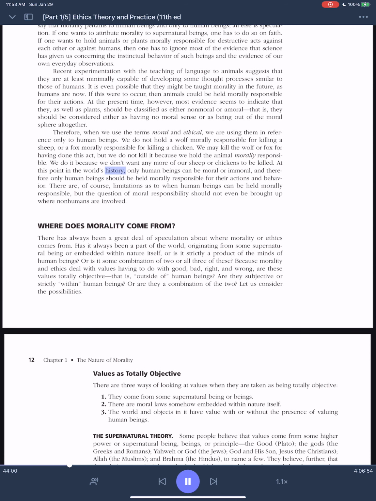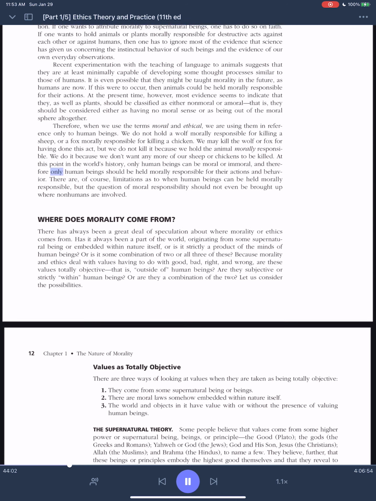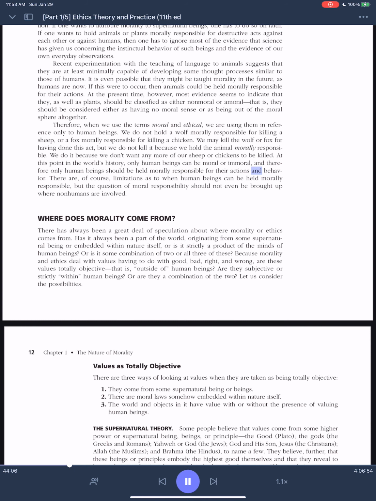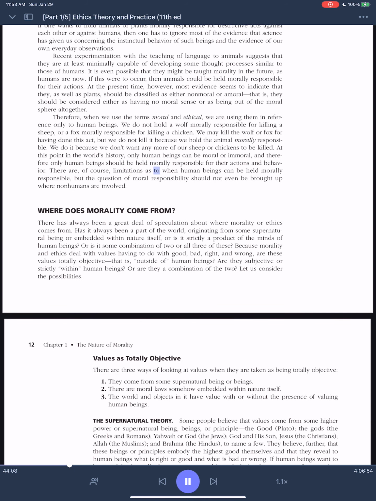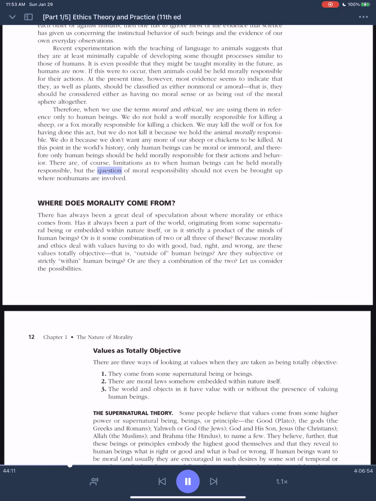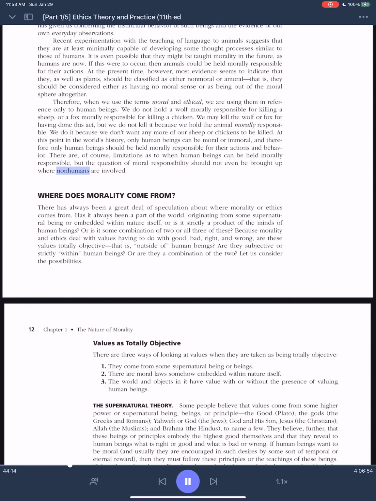At this point in the world's history, only human beings can be moral or immoral, and therefore only human beings should be held morally responsible for their actions and behavior. There are, of course, limitations as to when human beings can be held morally responsible, but the question of moral responsibility should not even be brought up where non-humans are involved.